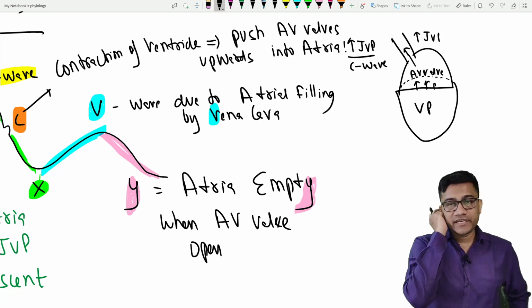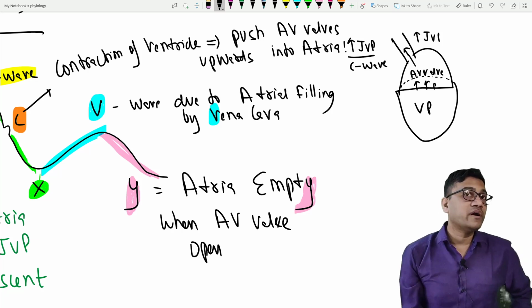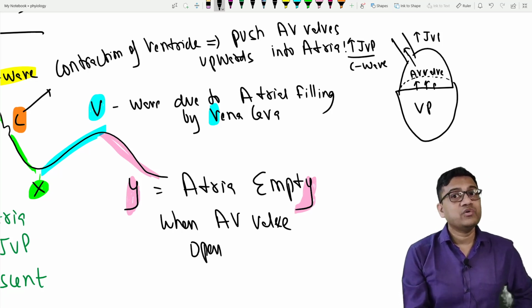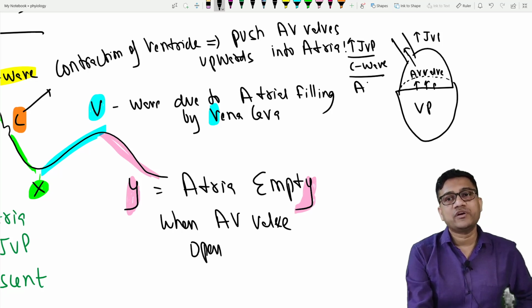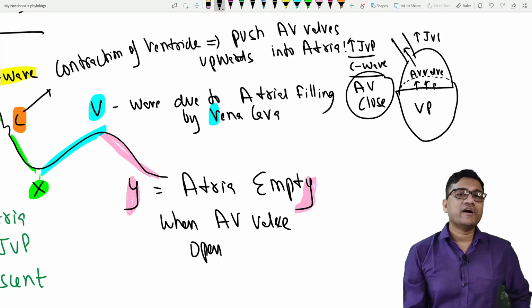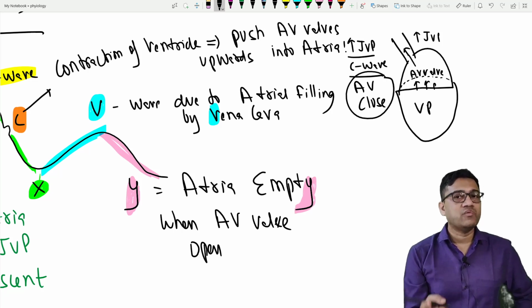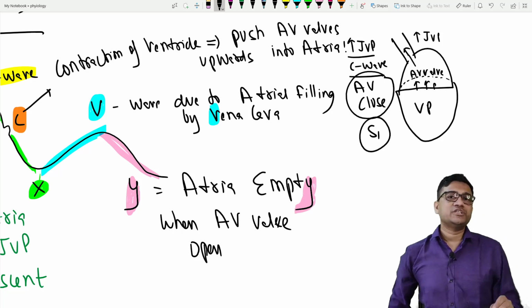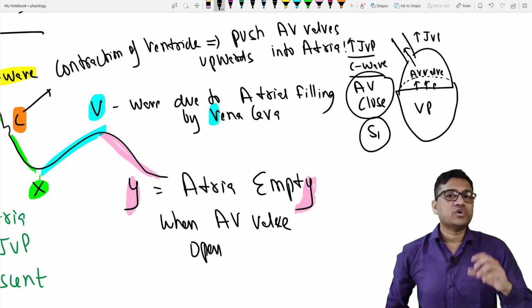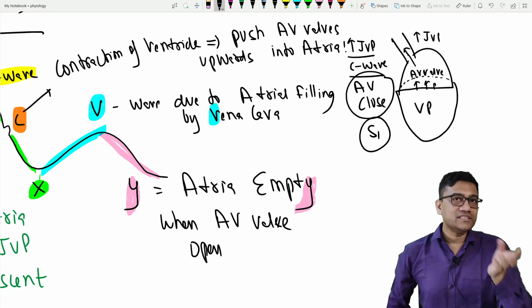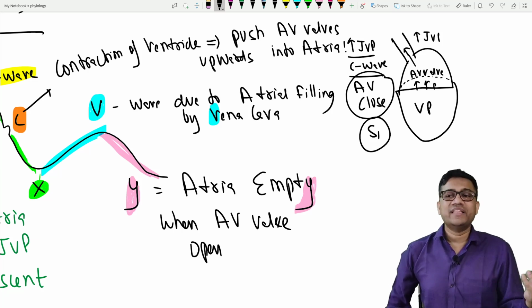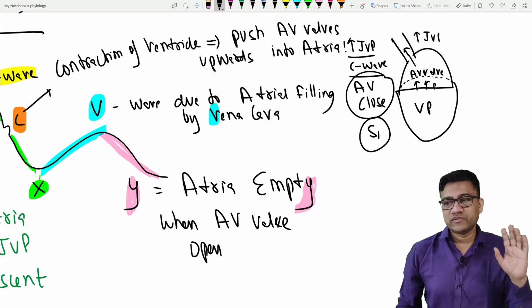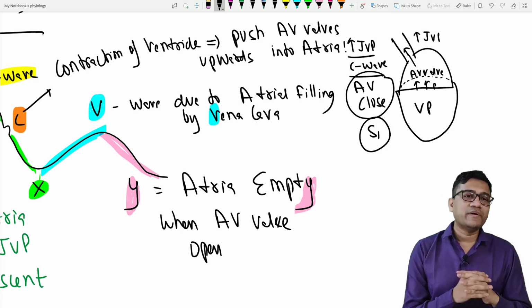Clear? And the special thing is the C wave comes when the ventricle contracts. At what time? When the AV valve closes. So that's why it correlates with AV closure. So AV closes and then the C wave comes. So the C wave comes with which sound? S1 sound. AV closure, then the ventricle contracts, that is S1. So sometimes they ask you the C wave correlates with closure of the AV valve, that is the tricuspid valve, and the S1 sound. Are you clear? S1 sound. So all of you are understanding it perfectly well.